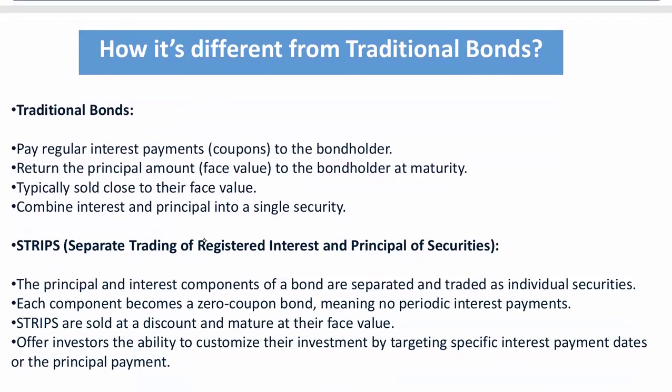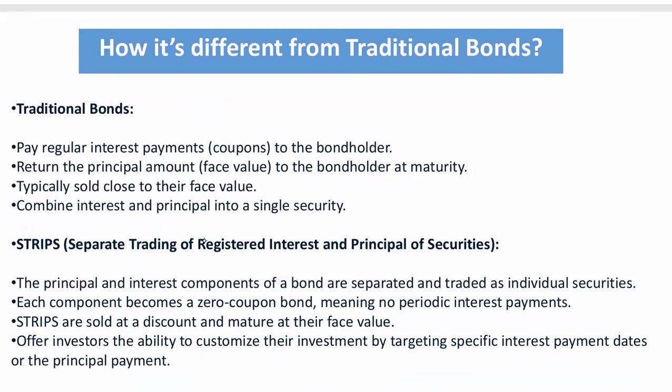All right, then how is it different from a traditional bond? What makes the difference between the traditional and the strips? See here, in a traditional bond there is a coupon associated, means regular interest payments will be provided to the bondholders. Bondholders will get regular interest, means a certain amount of coupon. Coupon is what? The percentage.